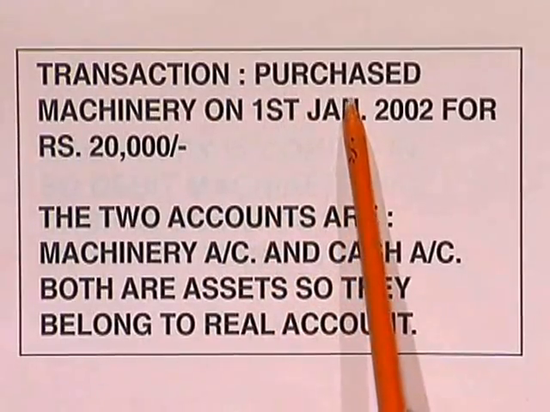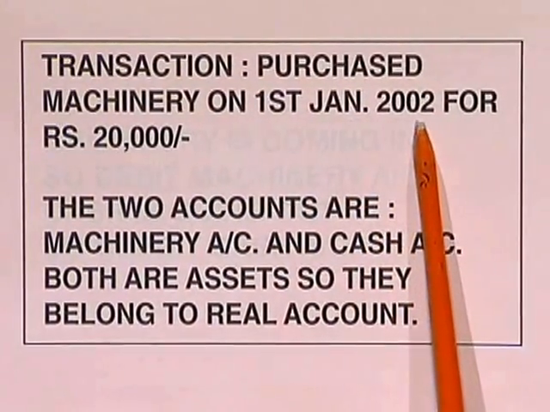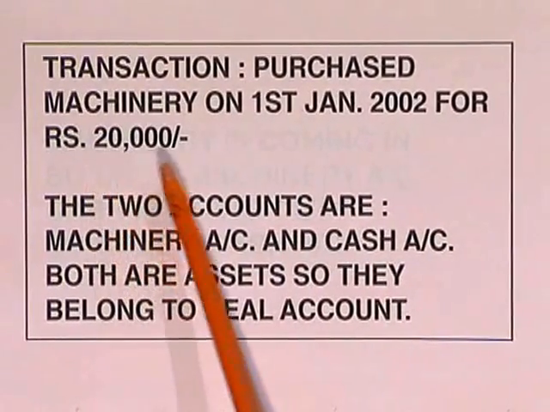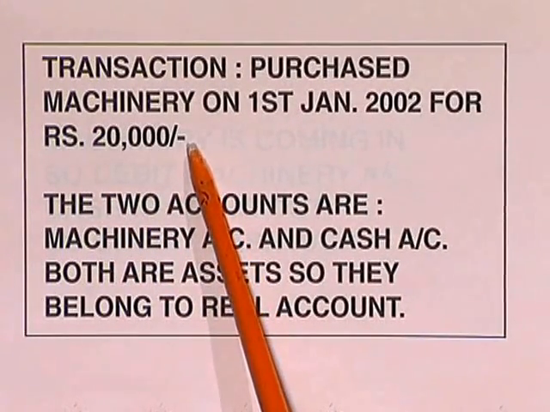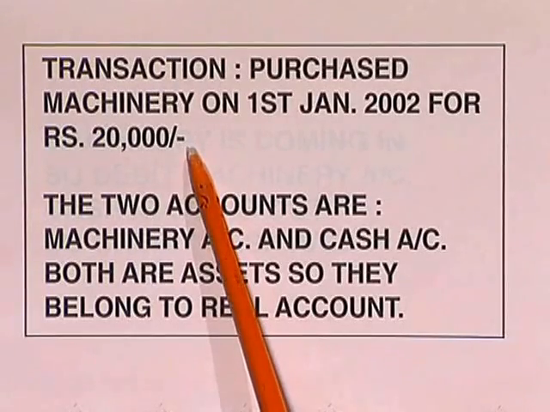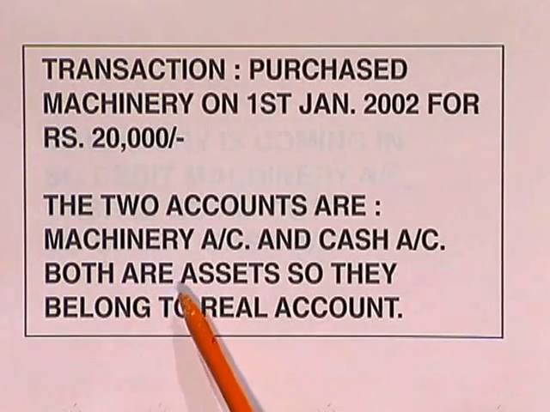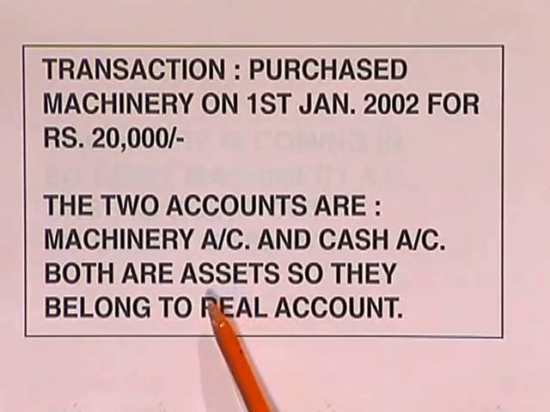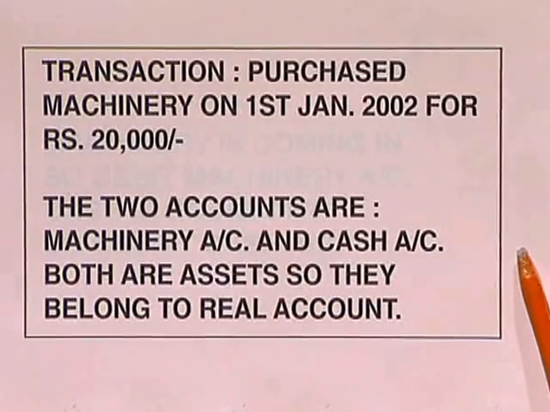The transaction: purchased machinery on 1st January 2002 for rupees 20,000. This is the event, the transaction which has happened. Now we have to identify the two main accounts, because unless you know to which type of account it belongs and you know the rule, you cannot proceed further with writing the journal entry.